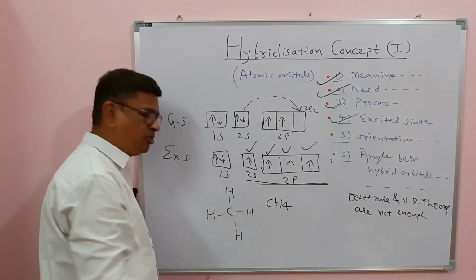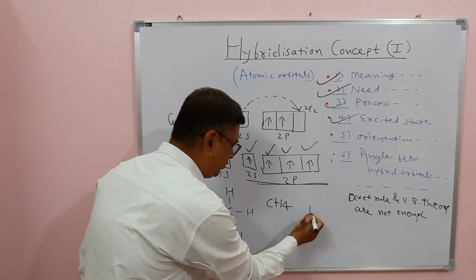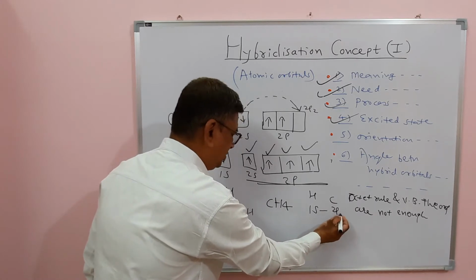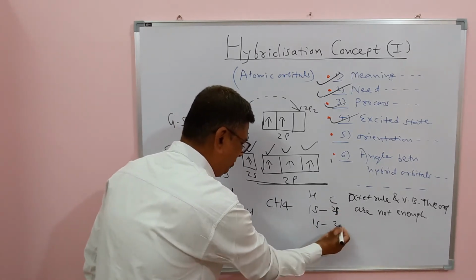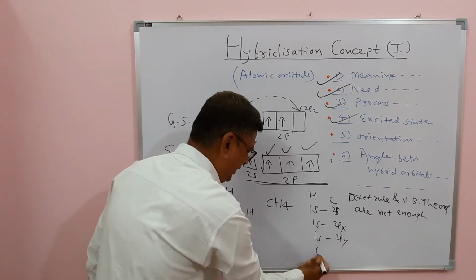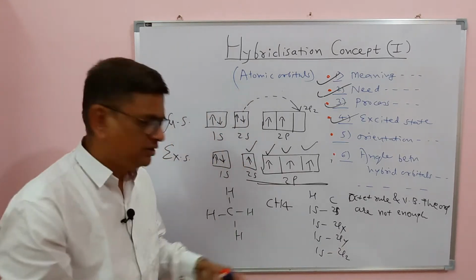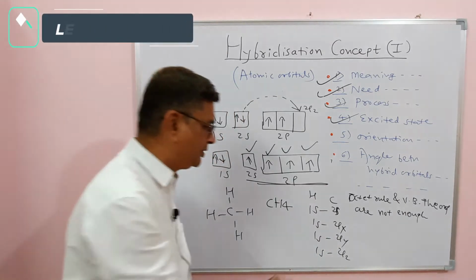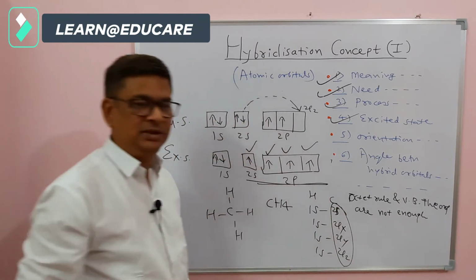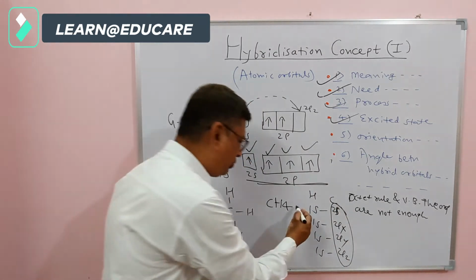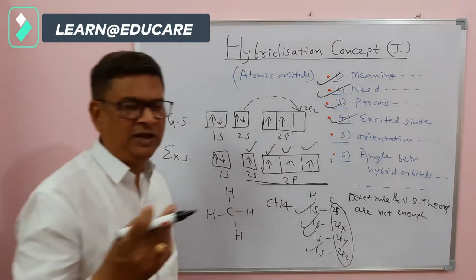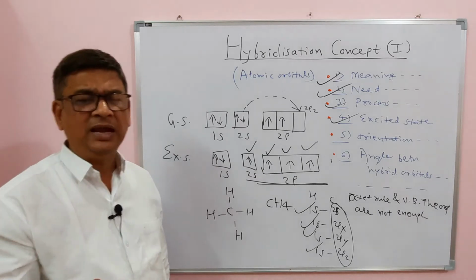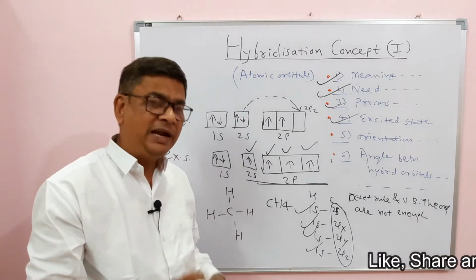Now when these 4 CH bonds will be formed, there will be different overlapping. From the hydrogen side it is 1s, but from the carbon side it will be 2s, then another 2px, then another 2py, and last 2pz. So can you see there are 4 CH bonds, they are formed by different overlapping, at least from the carbon side there are different orbitals. Therefore, what is going to happen? These 4 bonds will be of different type. They will have different orientation in space. They have different bond angle. They will have different geometry. But that is not found.